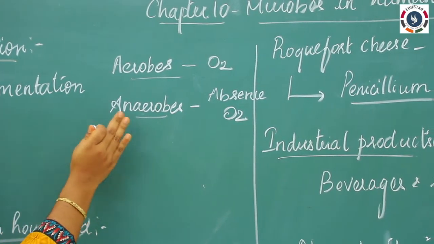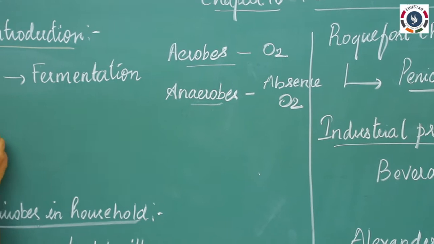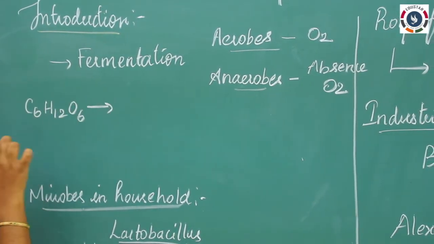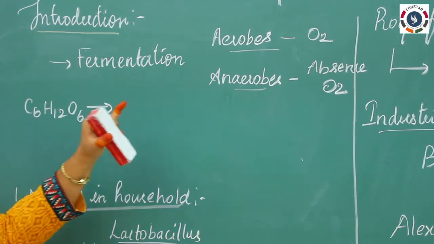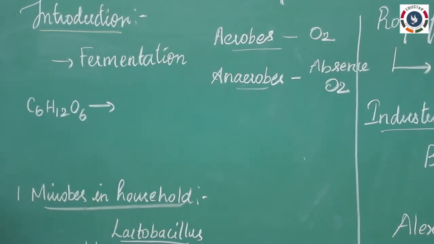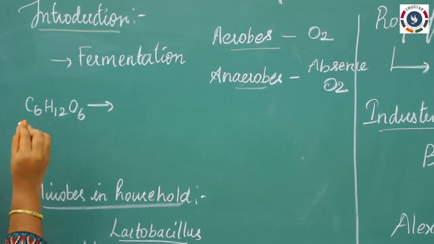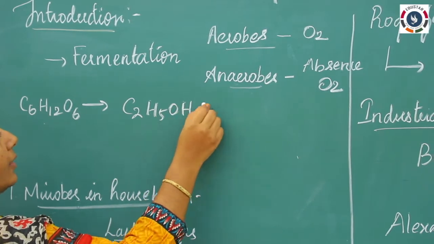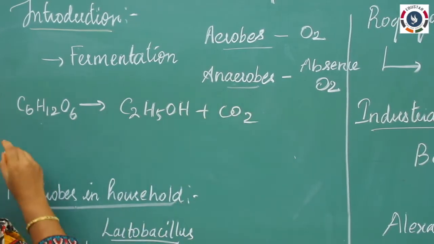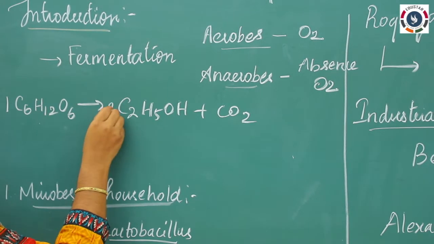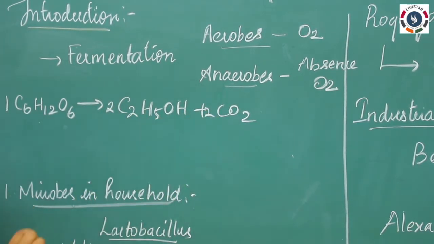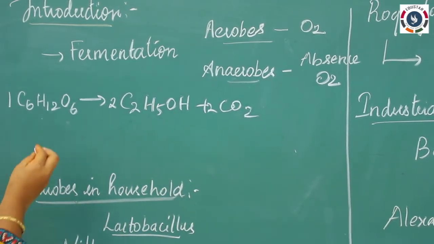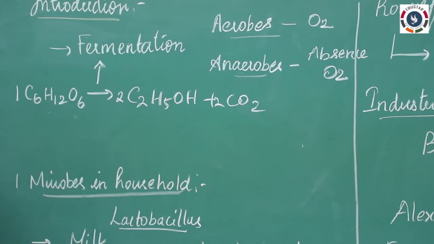The anaerobes also take the glucose molecule, C6H12O6, which is said to be glucose. Even in the absence of oxygen, some bacteria can convert this glucose into C2H5OH, which is ethanol, and CO2. So 1 mole of glucose is converted into 2 molecules of ethanol as well as 2 molecules of carbon dioxide. This is the process which we call fermentation.